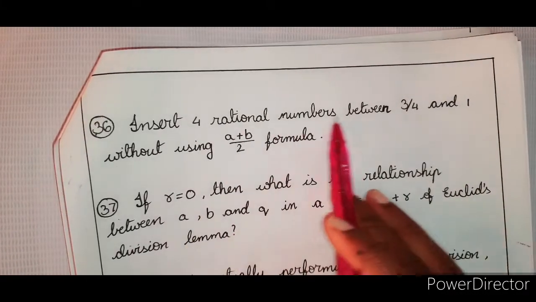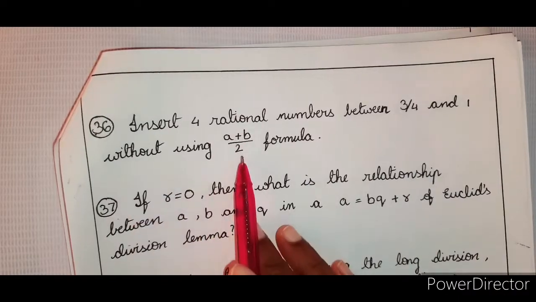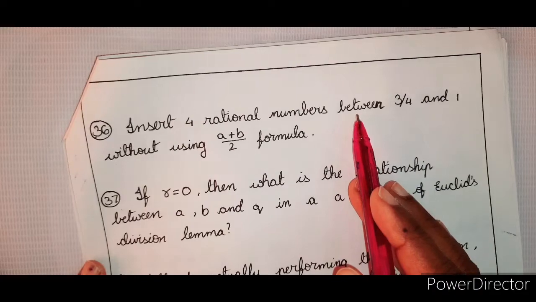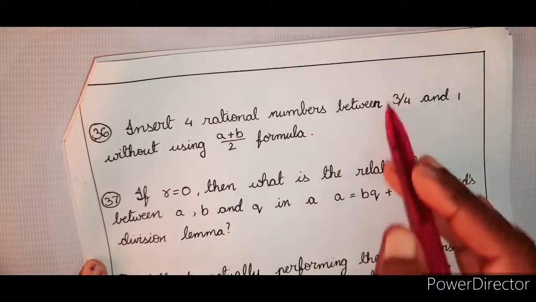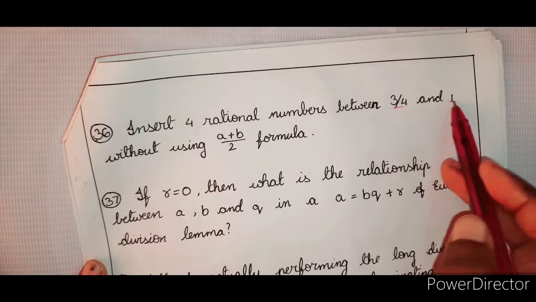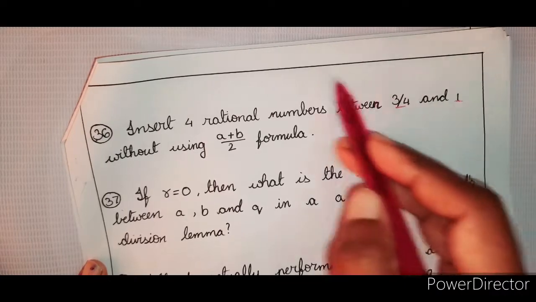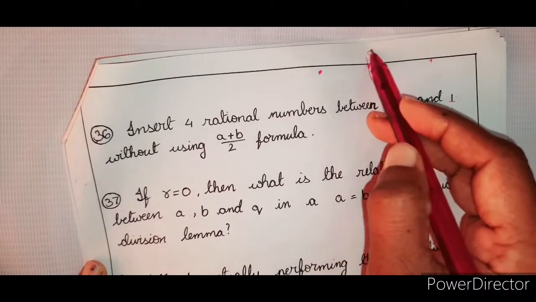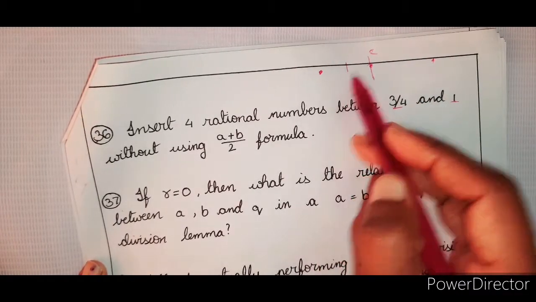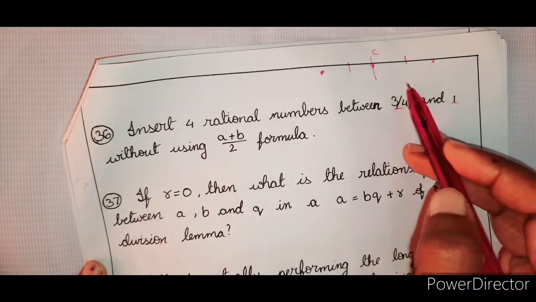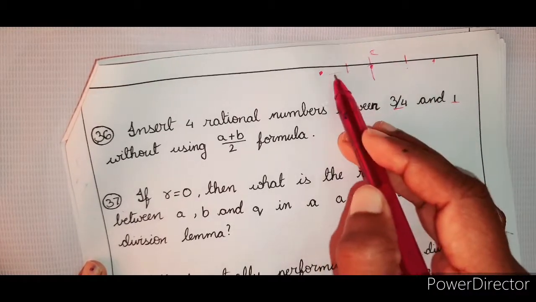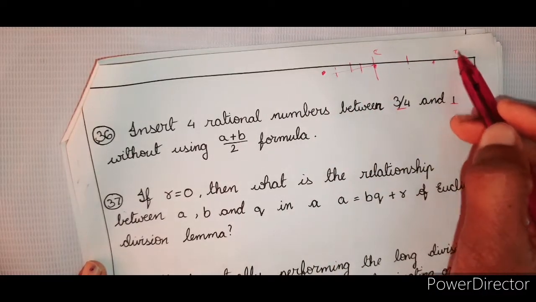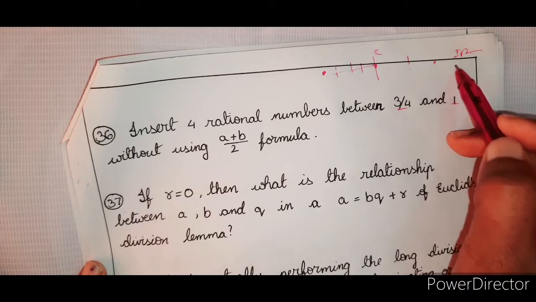Now, insert 4 rational numbers between 3 by 4 and 1 without using the a plus b by 2 formula. This was there in 8th and 9th standards also. Usually while doing this, we take this as a and this as b, and a plus b by 2 falls exactly here. And now if it is c, then c plus a by 2 falls exactly here, and c plus d by 2 falls exactly here, and between these two again 1, between these two again 1. This is one way of finding the rational numbers.